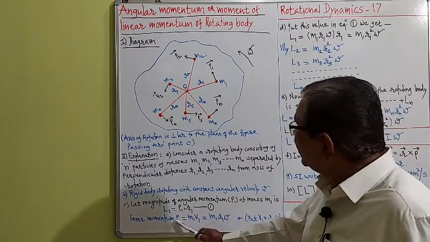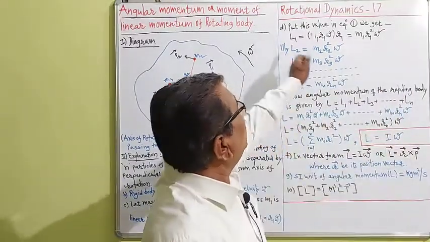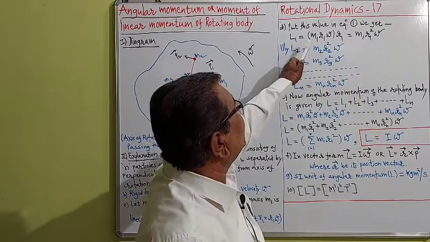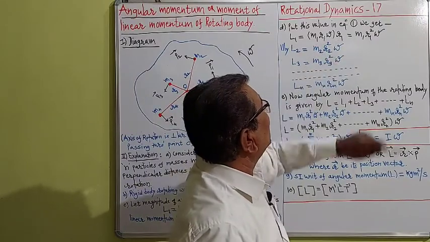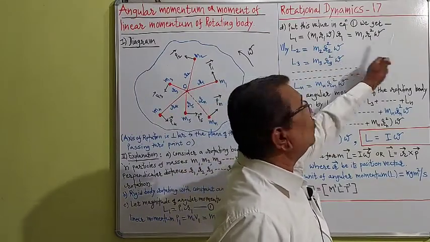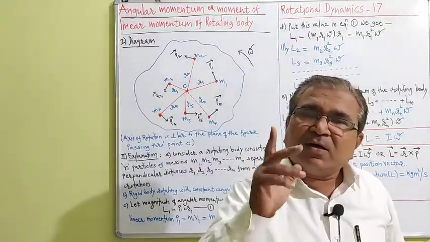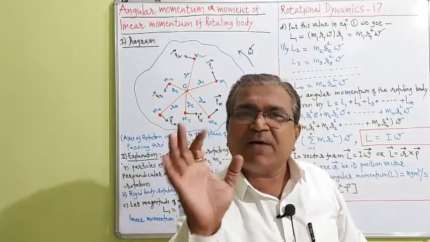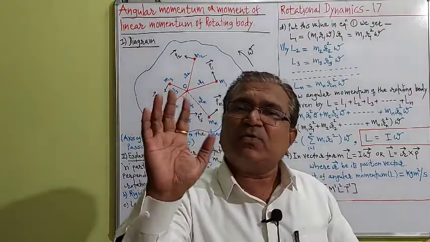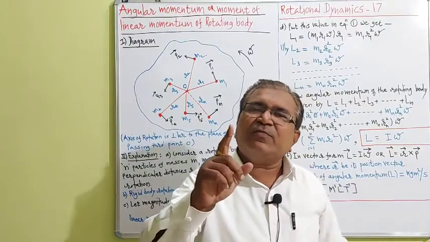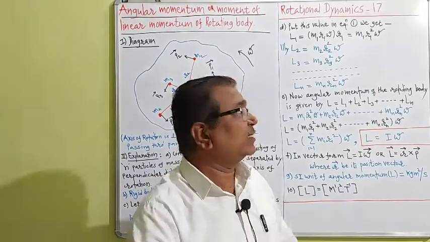Now we put this value of P1 in equation 1. We get L1 = m1 r1 omega into r1, which is m1 r1 square omega. In this way, the angular momentum L1 of the particle of mass m1 is given by L1 = m1 r1² omega. Remember well, the angular velocity omega remains constant.